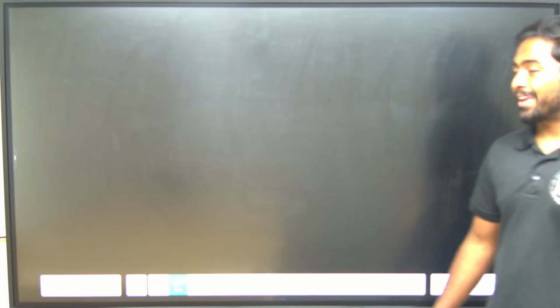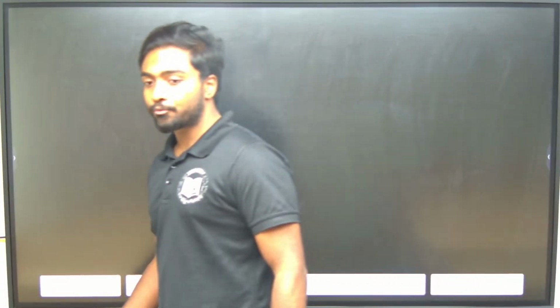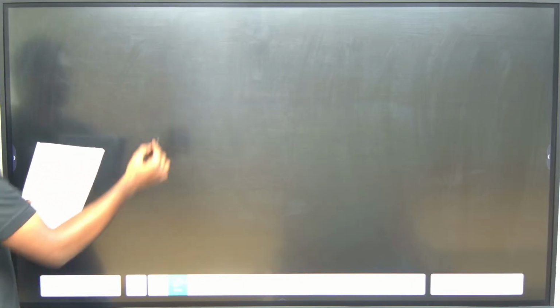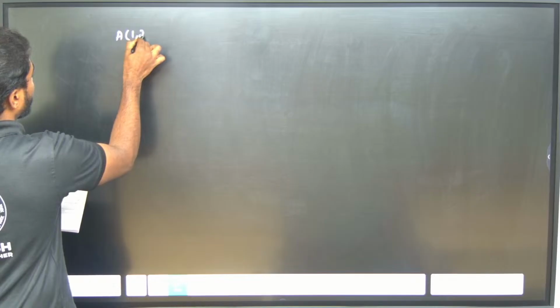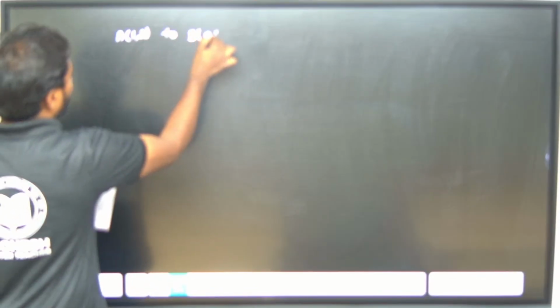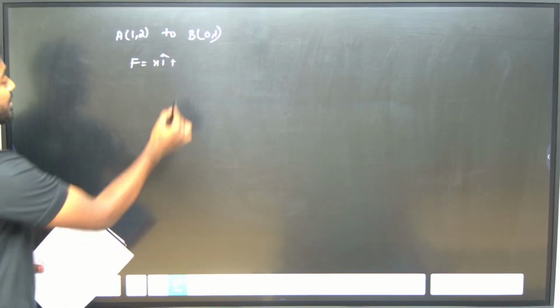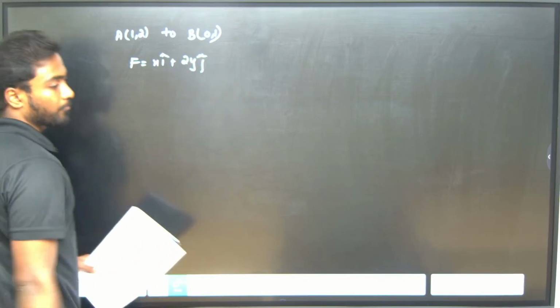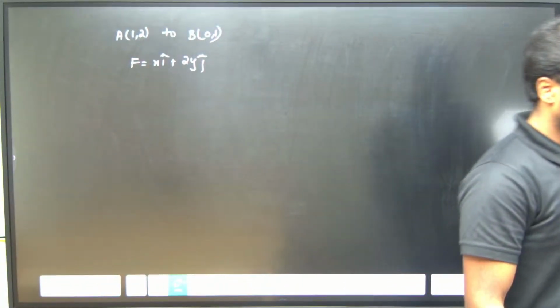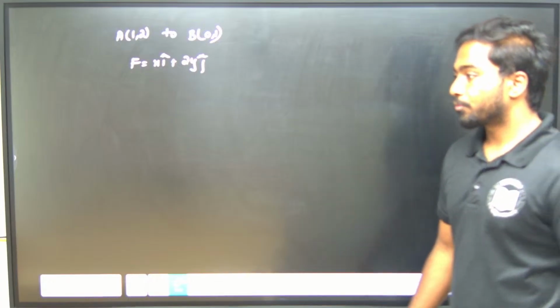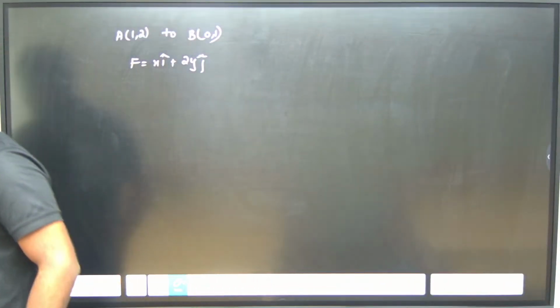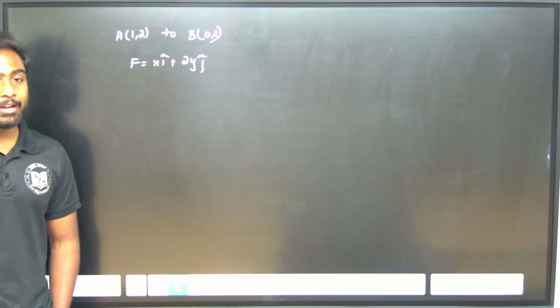Suppose it is given in terms of x and y, with both i cap and j cap in the force. An object is displaced from a point A, which is 1, 2, to B, which is 0, 1, by applying a force F equal to x i cap plus 2y j cap. Find out the work done by F to move the object from A to B.